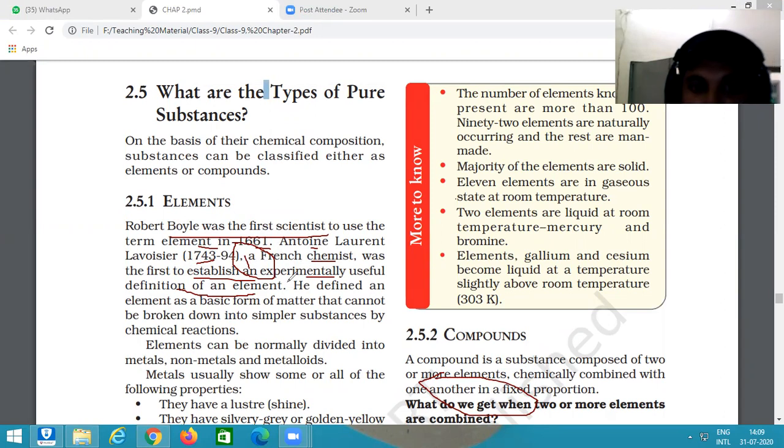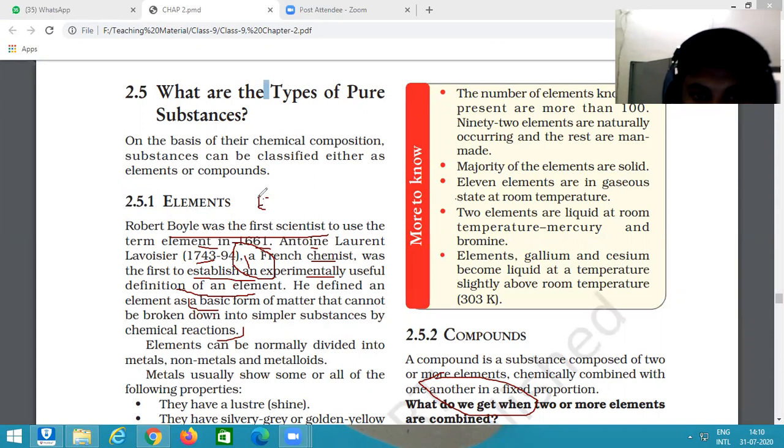He defined an element as a basic form of matter that cannot be broken down into simpler substances by chemical reaction. It is known as an element. So by an example, I show you what is an element.